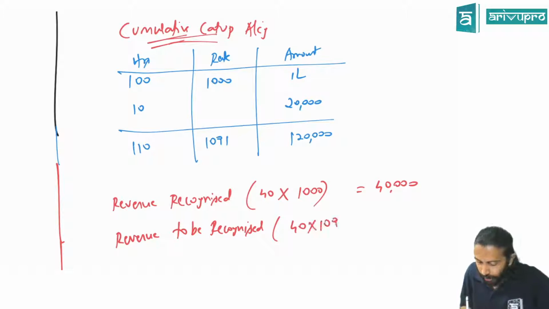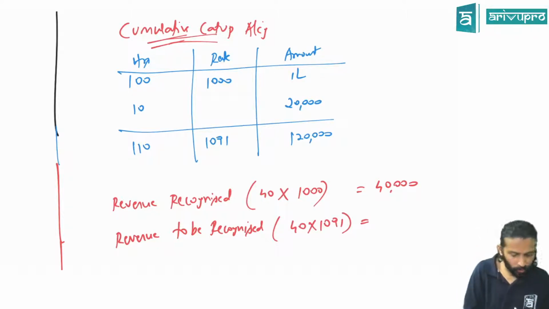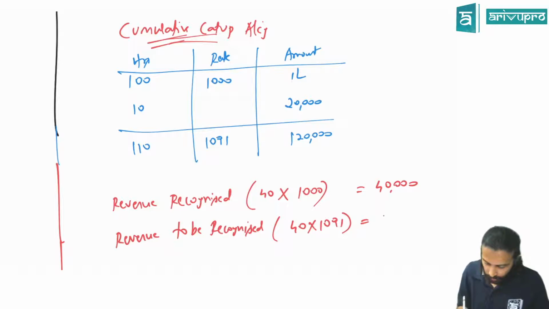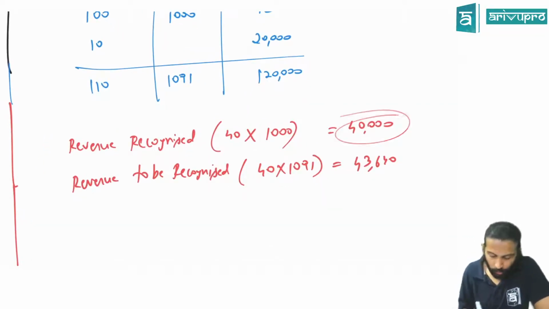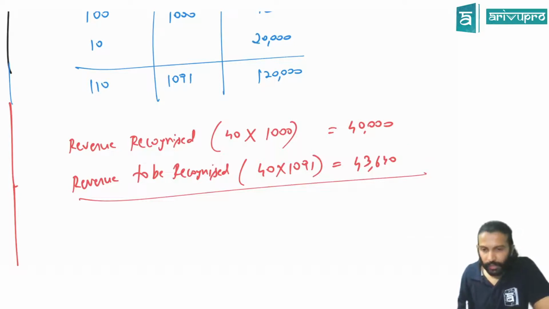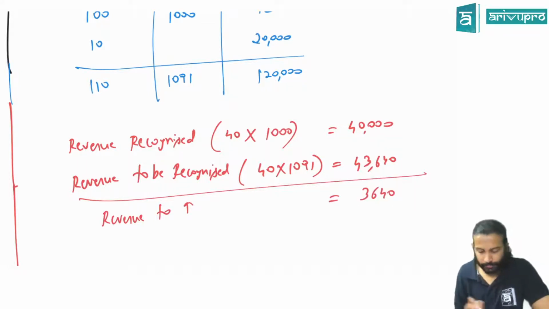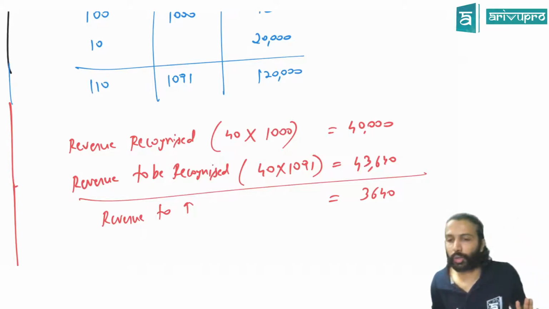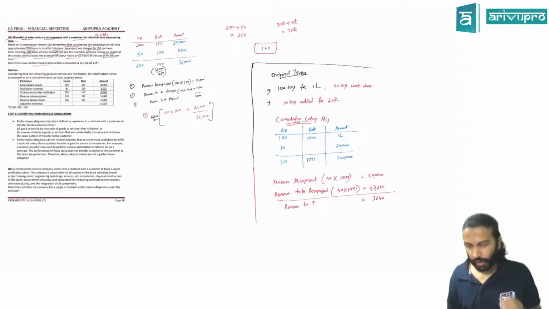40 into 1091. How much is 40 into 1091, sir? 43,640. Yes or no? You have recognized the revenue of 40,000. It should be recognized at 43,640. That means you have to make a cumulative adjustment in revenue, or revenue is to be increased. Correct? To be increased by how much? 3640 rupees. This we call cumulative catch-up accounting. Done now. Okay. Are we okay?